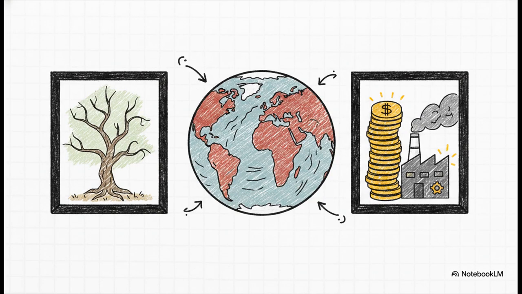Which brings us right to policy framing. Because the exact way an issue is described fundamentally changes public opinion and media coverage. Communication literally shapes reality here. For example, presenting climate change strictly as an environmental crisis triggers one very specific type of response. But if you frame it as an economic issue, focusing on lost jobs or creating new green technology markets, that completely changes who pays attention and how the policy is ultimately drafted.